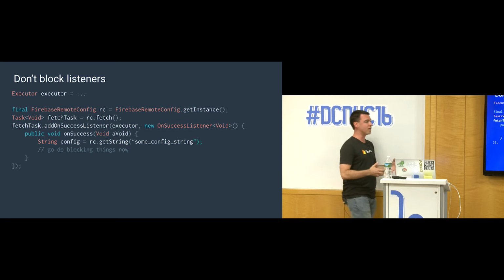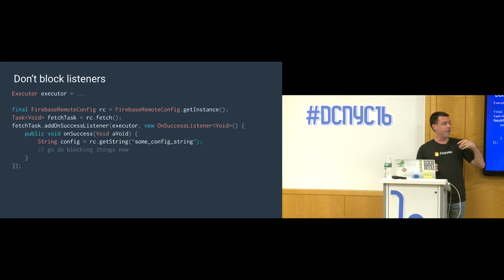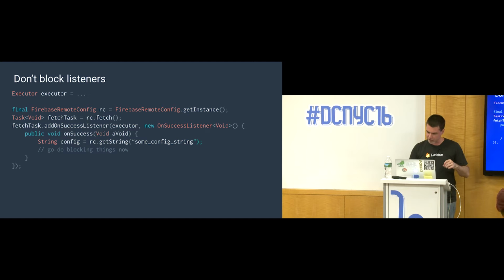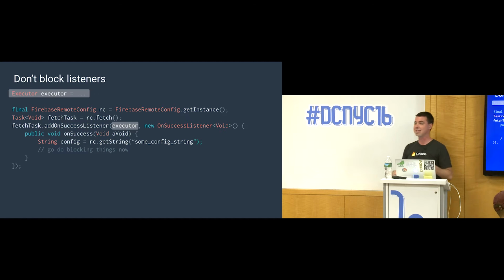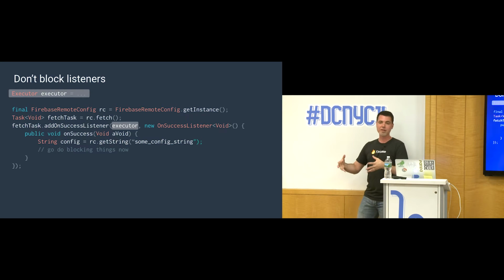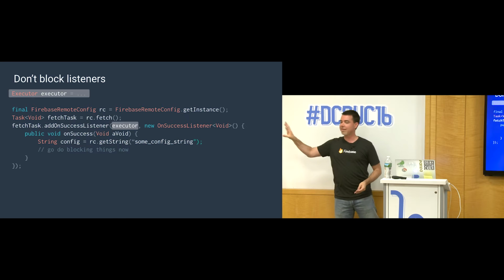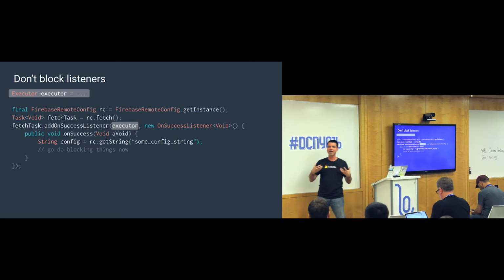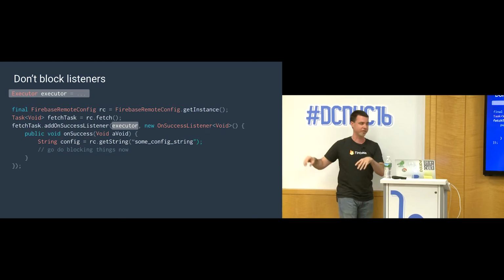So if you have a listener that you want to run and do more blocking work, like a database lookup or whatever you have, you can use a version of the addOnSuccessListener that takes an executor as its first argument. If you pass it an executor, that tells the task API, don't run the listener on the main thread, schedule it for work in that executor. Now, for Java developers who haven't encountered an executor, it's basically an abstraction that lets you submit work that goes off to run on some other thread or some pool of threads.